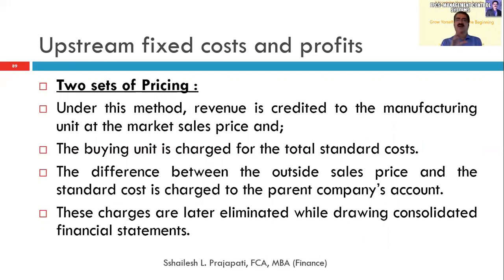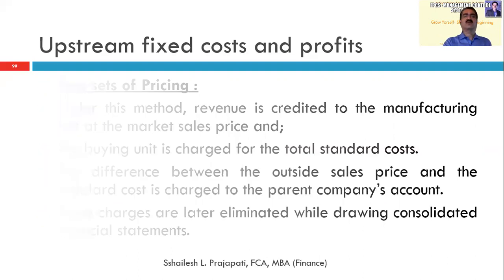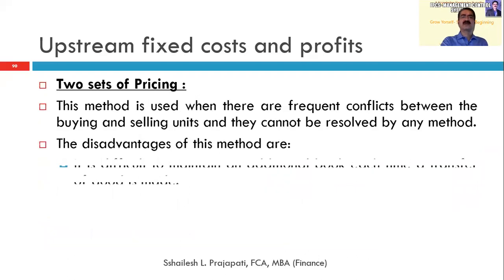So here it is very difficult to control the standard cost. When the manufacturing unit directly sells to outsiders, what is the profit earned by the manufacturing unit? Then we will find out what the differences are, and again it will be set off at the end when we do a consolidation. So it's very difficult, so people are not following this particular method.